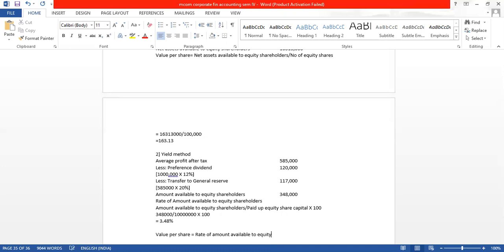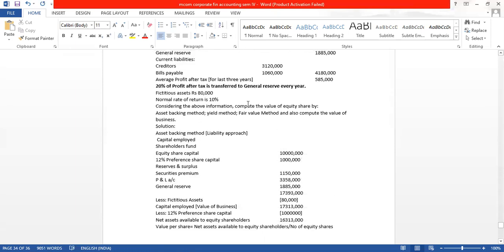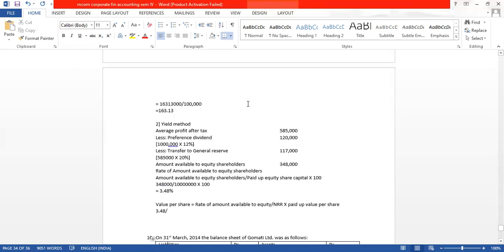This is the rate divided by NRR into paid-up value per share. Here the rate is 3.48. NRR, the normal rate of return, is 10%.